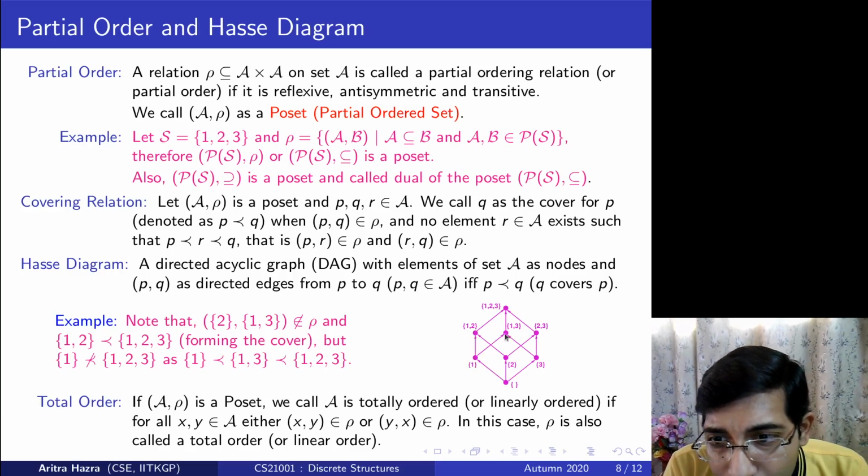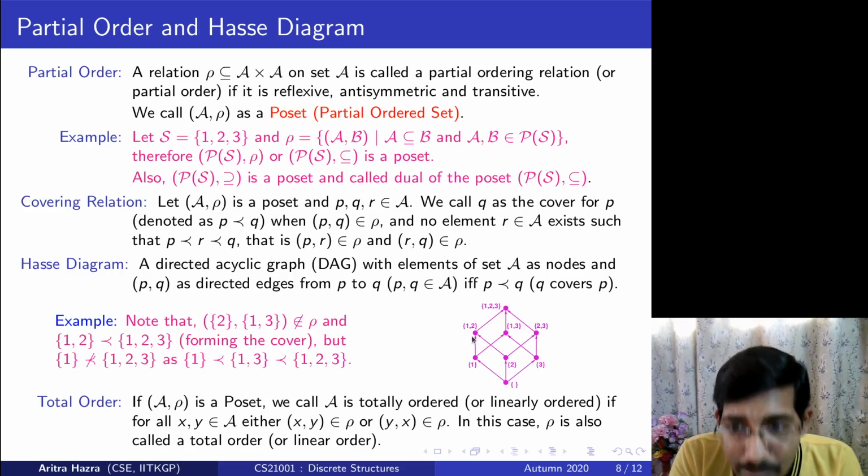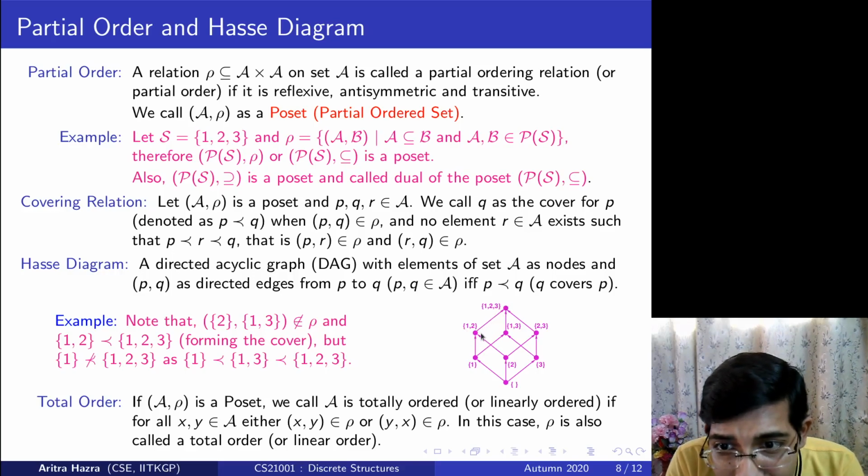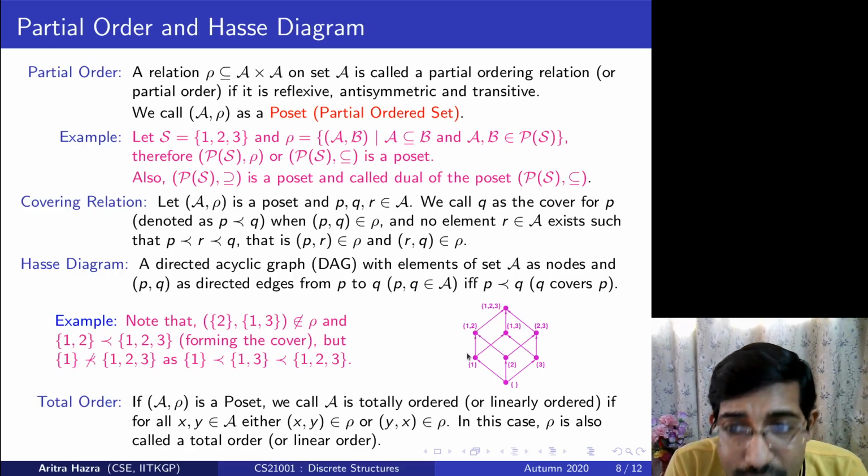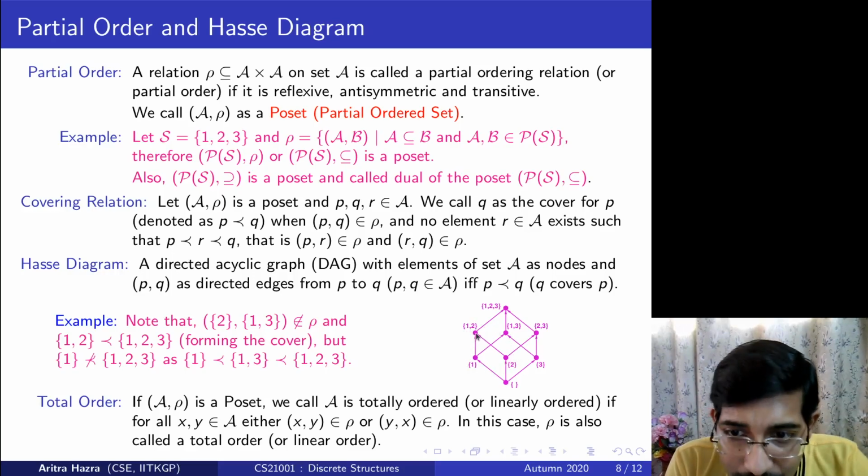1, 2 and 1, 2 subsets is upper bounded by 1, 2 as well as 1, 2, 3. So these are my upper bounds. Among them, the least, or the lowest part, is 1, 2. So 1, 2 is the least upper bound. And in the subset 1, 2, 3, it belongs there. So the subset B I constructed, it belongs there.